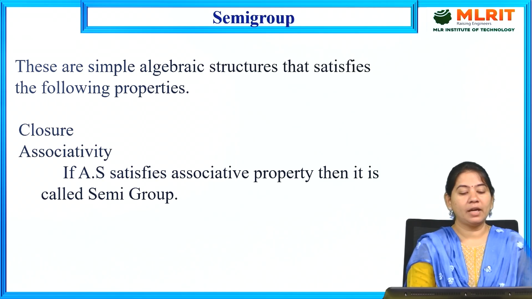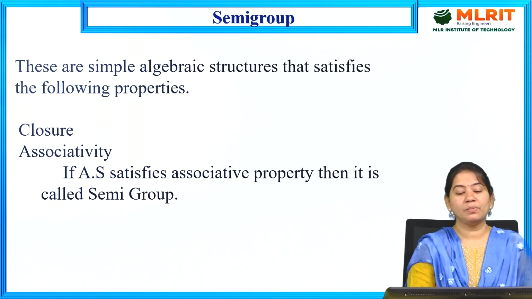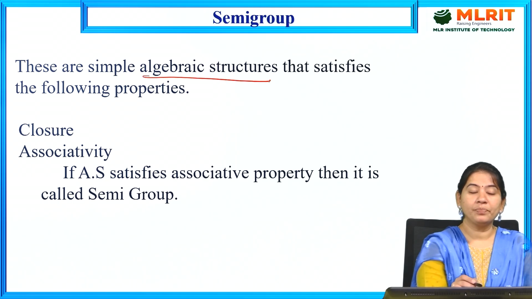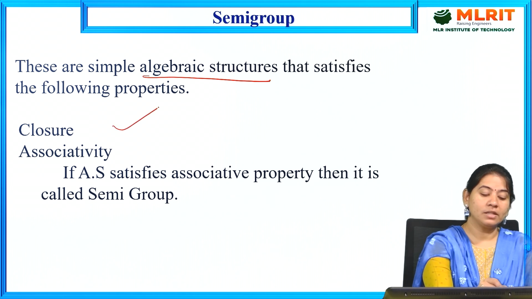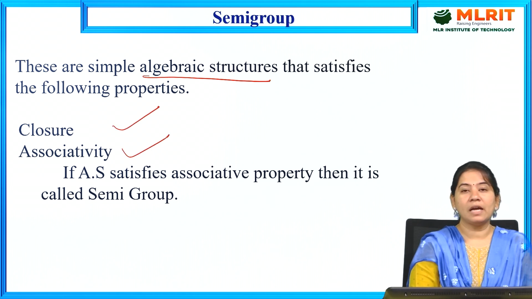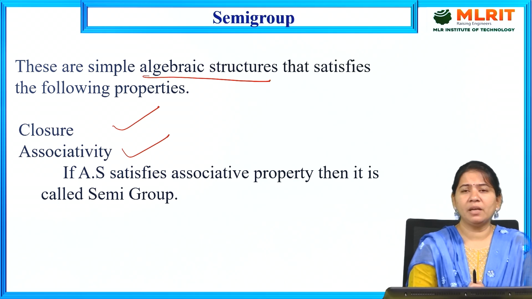So here we have semigroup. What is meant by semigroup here? So these are simple algebraic structures that satisfy the following properties. Means the semigroup is a simple algebraic structure here which satisfies two properties, and those two properties are, one is closure property and the other one is associative property. So here what is meant by closure property? We have already seen in the previous slide.